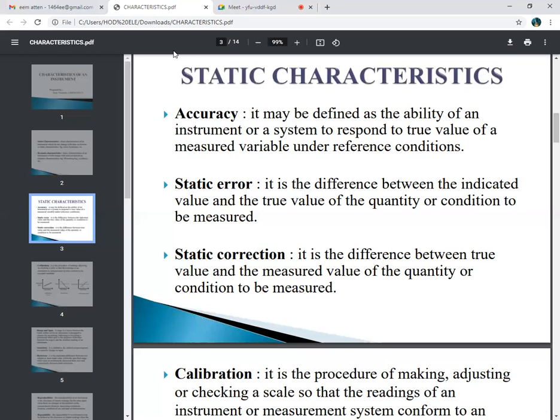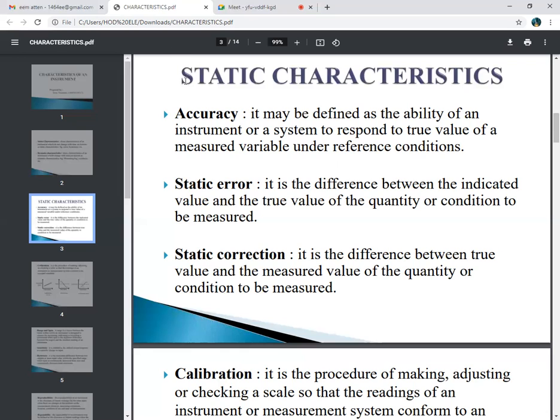The difference between 100 and 99.99 is our static error. So if the static error is positive, the instrument reads high values, and if the static error is negative, meaning the difference between the two values is negative, the instrument reads low values.